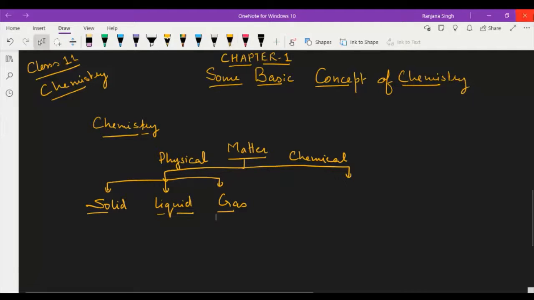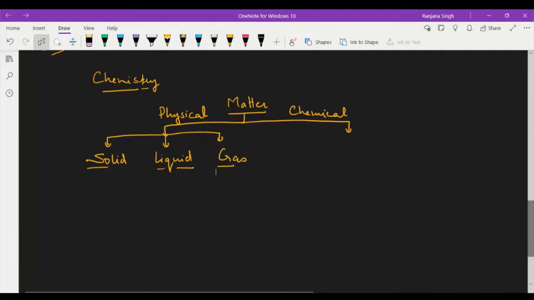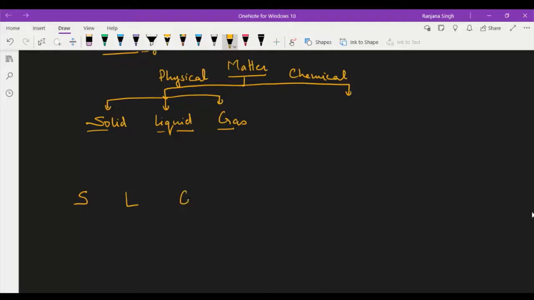And one more thing is there, that is solid, liquid, gas can be interconverted into each other. It is a very simple thing, but you should be clear about that. That is, the conversion of solid into liquid is called melting. You know that conversion of liquid into gas is the vaporization process.